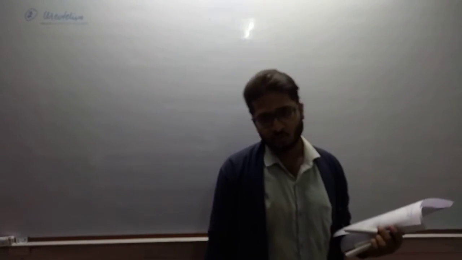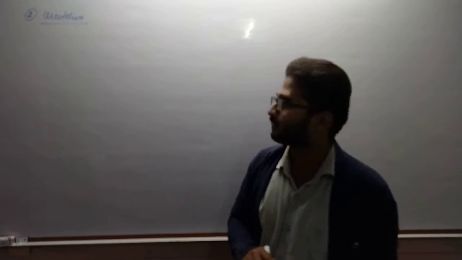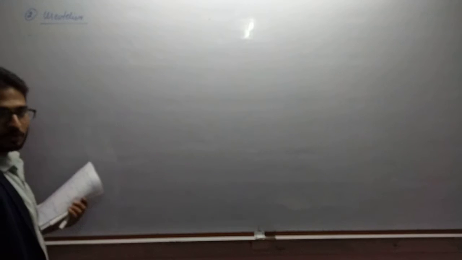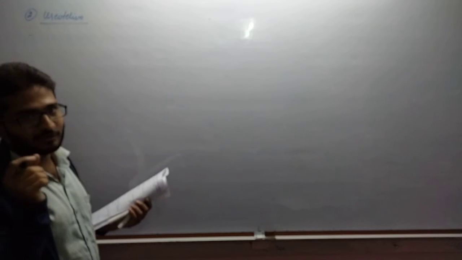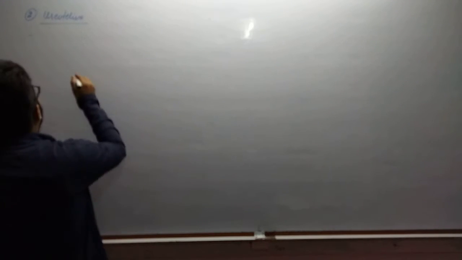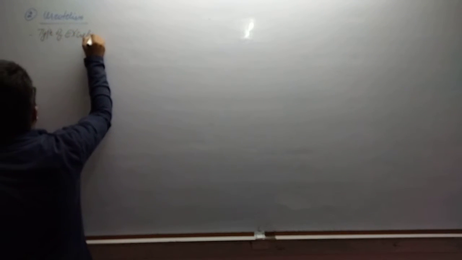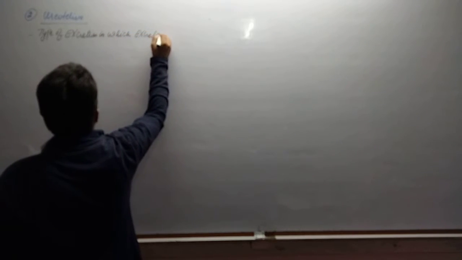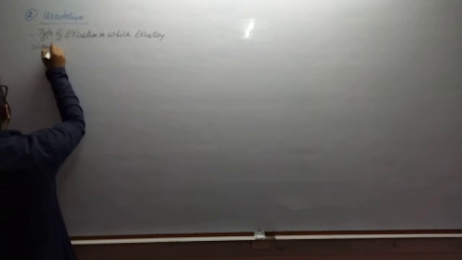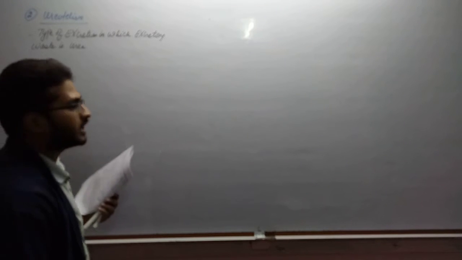In the previous segment we discussed ammonotelism. Now in this segment we will discuss ureotelism and uricotelism. Ureotelism means a mechanism or process in which organisms mainly excrete urea as their nitrogenous waste. It is a type of excretion in which the excretory waste is urea.